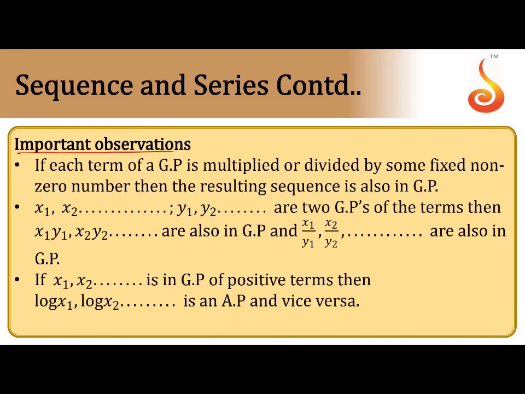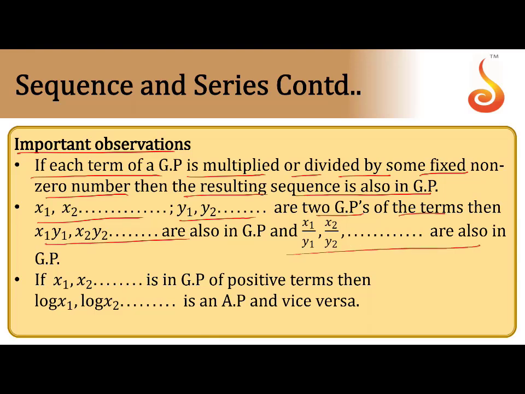Some important observations. If each term of a GP is multiplied or divided by a fixed number, then the resulting sequence is also a GP. If there is a GP sequence and you multiply with a fixed number, the resulting sequence is also a GP. If you divide also, the sequence is a GP. Take two GPs, x1, x2, x3 and y1, y2, y3. If you multiply the corresponding terms, the first with the first, the second with the second, the resulting sequence is also a GP.